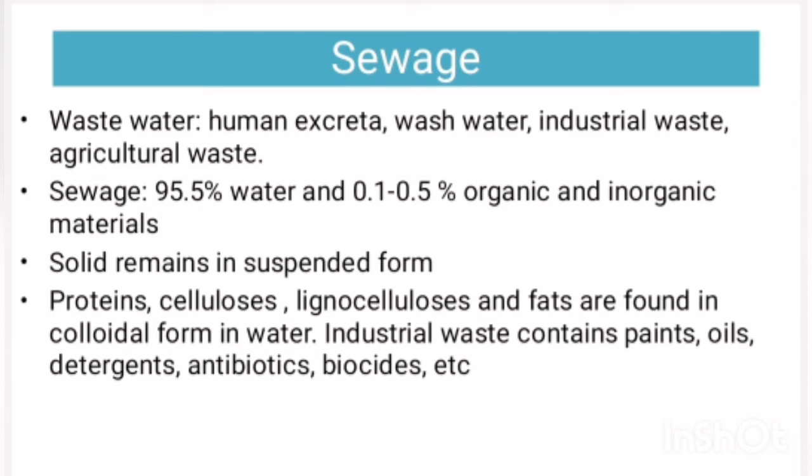Sewage is the wastewater that consists of human excreta, wash water, industrial wastewater, agricultural wastewater, etc. Generally, this wastewater consists of 95.5% water and 0.1 to 0.5% organic and inorganic material. Here the solids remain in suspended form in the water, and the proteins, fats, oils, cellulose and lignocellulose are found in colloidal form.